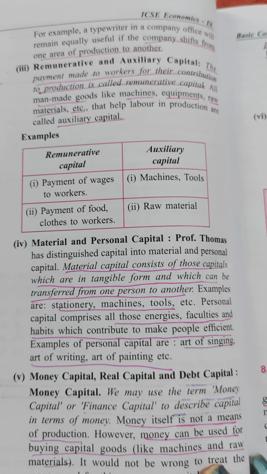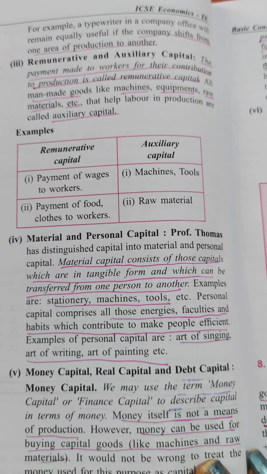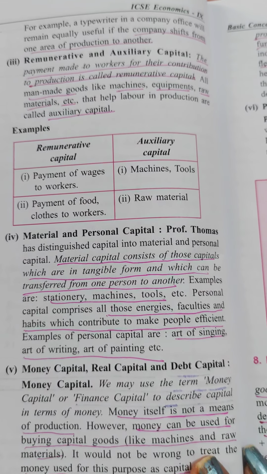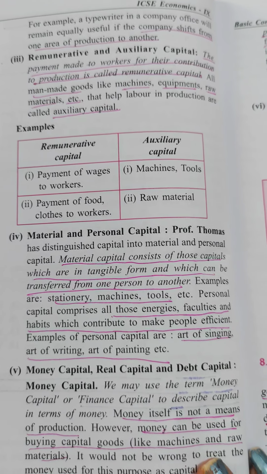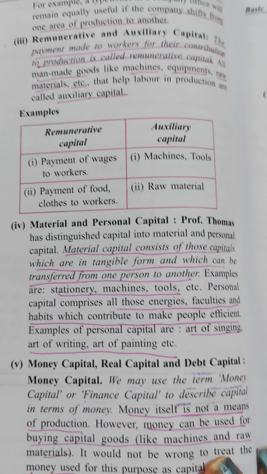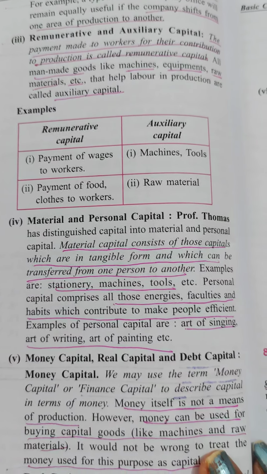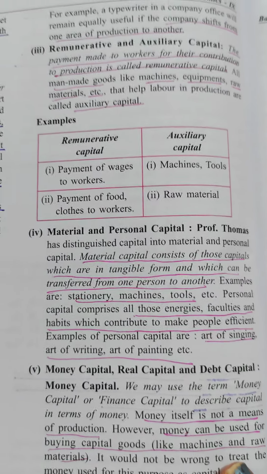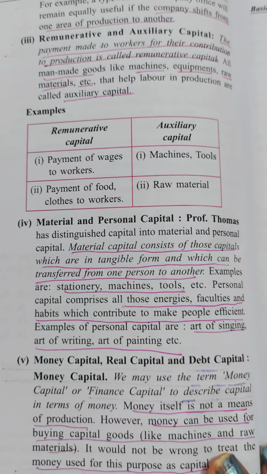So is it clear? Remunerative means when the worker is doing the work and the person is getting money, whatever rewards are there, that is considered remunerative. And auxiliary means the things which help the labor to do the production of any goods. So examples: payment of food or clothes, raw material, machine tools, payment of wages to workers. Then material and personal capital.